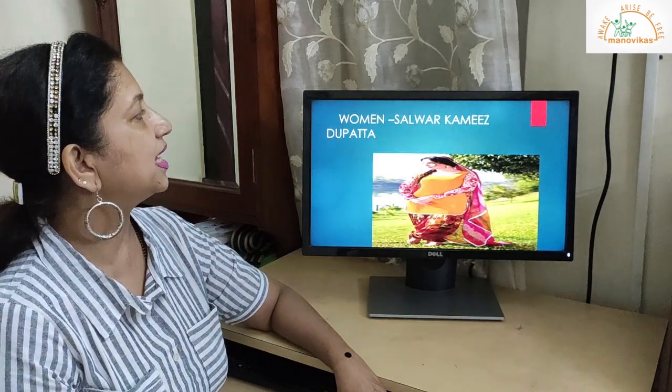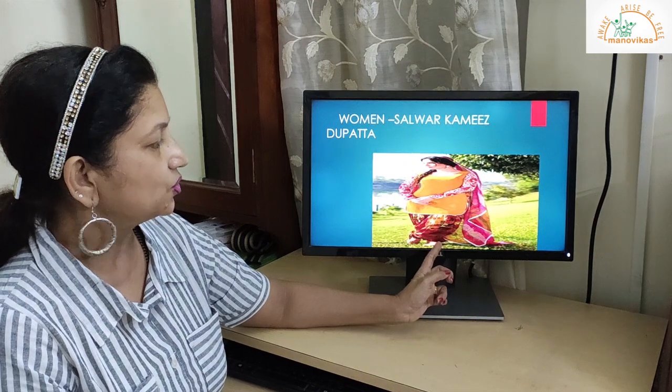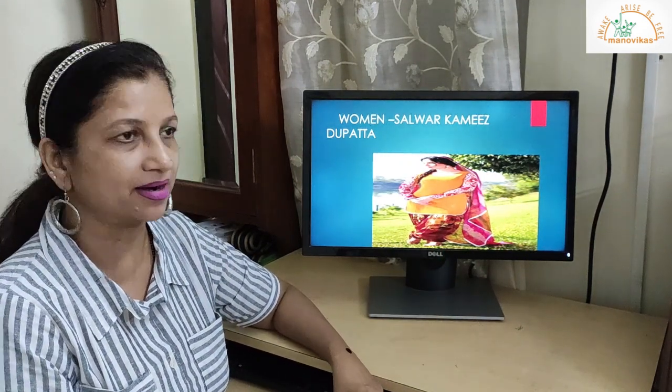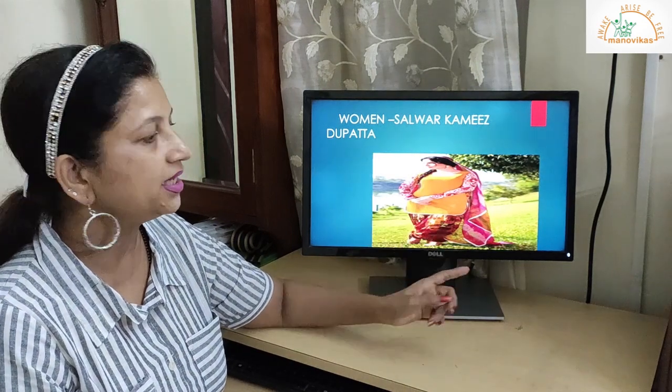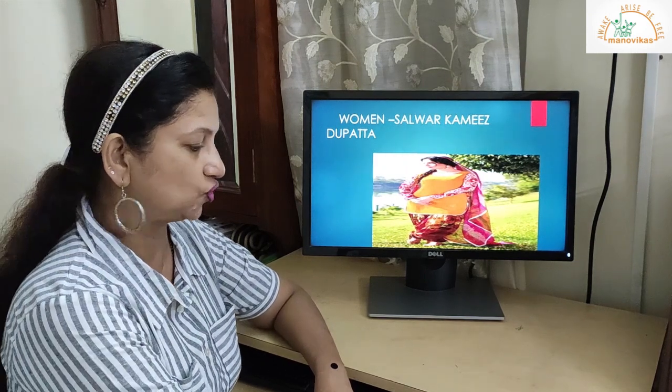Now the women wear salwar, kameez and dupatta. This is the salwar. Mostly they wear the Patiala type, the very loose type of salwar, the kameez and the lovely dupatta. Isn't it beautiful? Yes, very much.